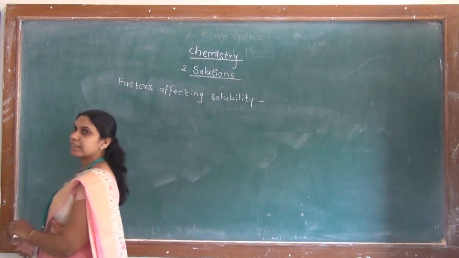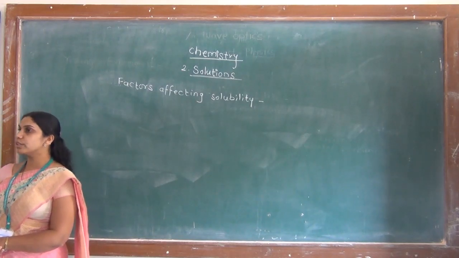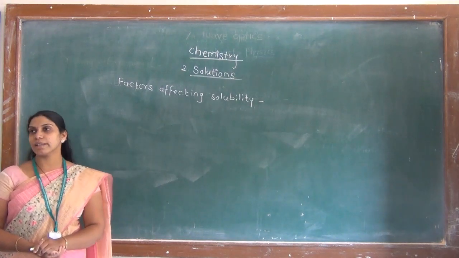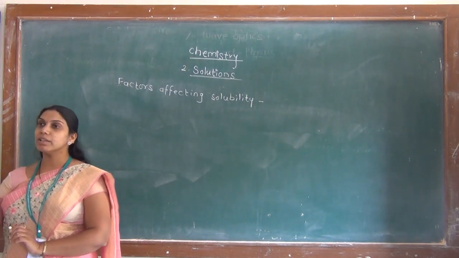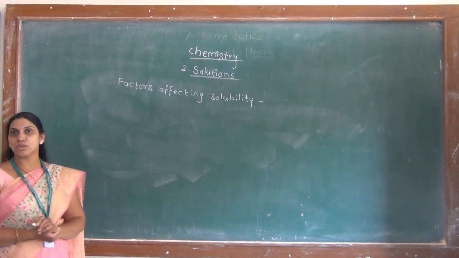There are three main factors that affect the solubility. First is nature of solute and solvent. The second factor is temperature, and the third factor is pressure. One by one we will study them. First is nature of solute and solvent.